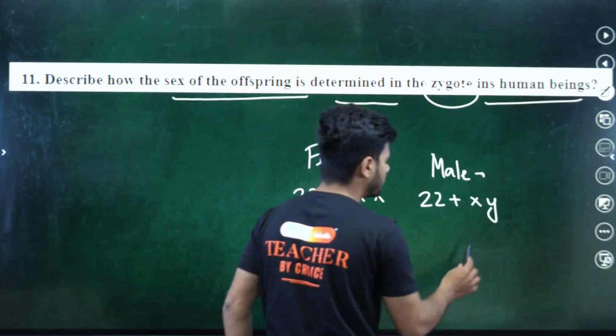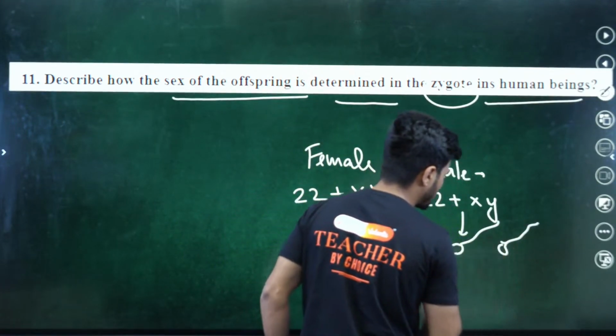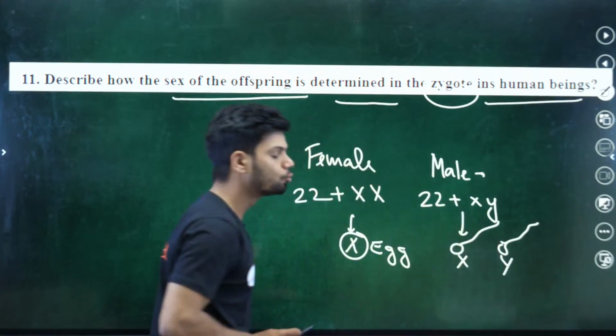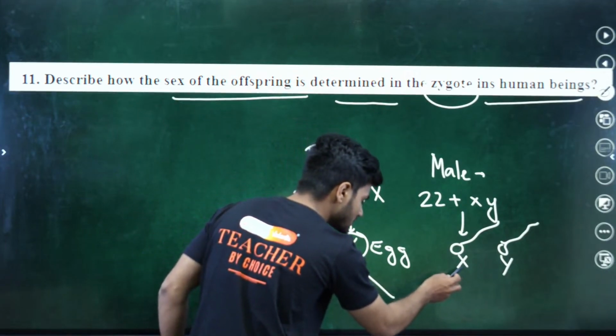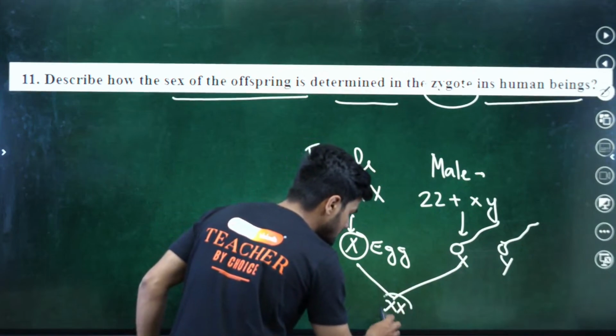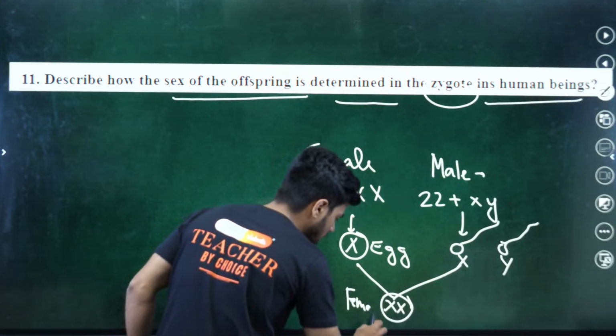In the case of male, there will be two types of sperm. One sperm will have X chromosome, one sperm will have Y chromosome. Now if this X egg meets the X sperm, the resultant zygote is XX. That will be a female child, or a girl child.